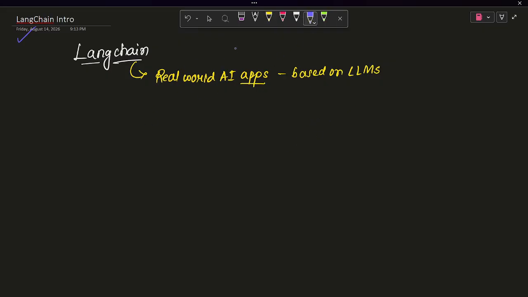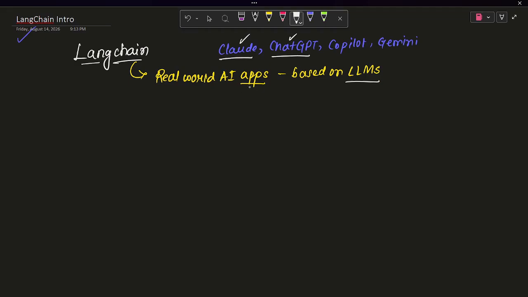We already have so many LLMs in the market, and based on those we are using lots of AI applications. For example, Claude, ChatGPT, Copilot, even Gemini. These are all AI applications which are built on LLMs. For ChatGPT, it is GPT. For Claude, there are lots of models, like Opus or Haiku. Each and every AI application is using some LLM as the brain.